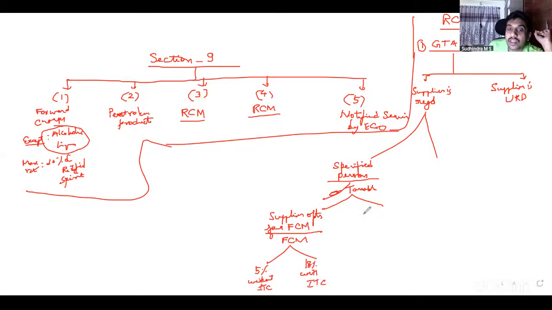Whereas in case supplier does not opt for FCM, RCM applies. 5% RCM if recipient is a specified person. If recipient is others, exempt. Very good. Whereas if supplier is unregistered, recipient is specified person, what happens?